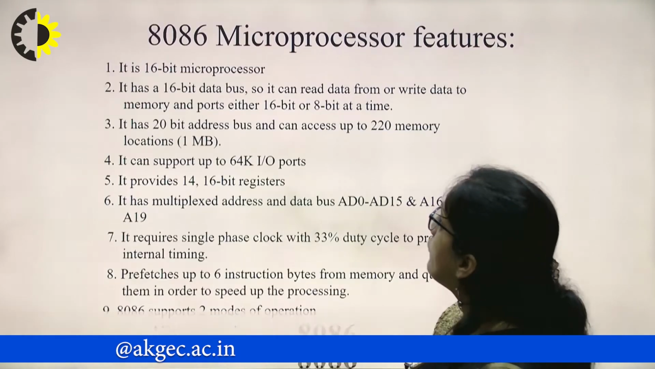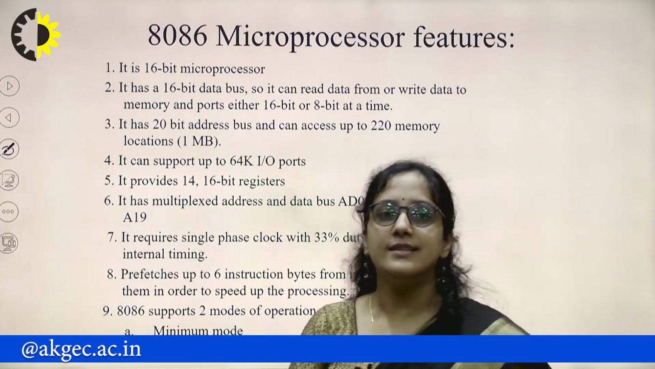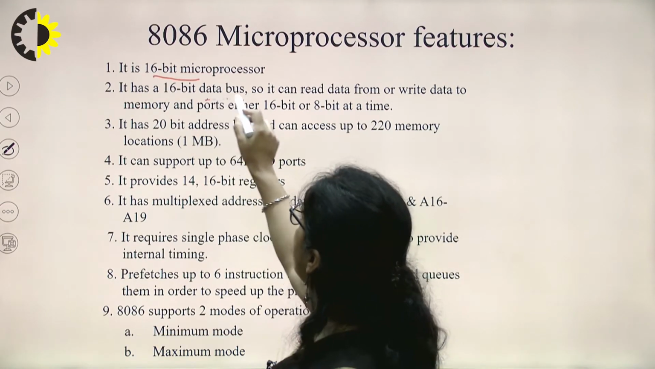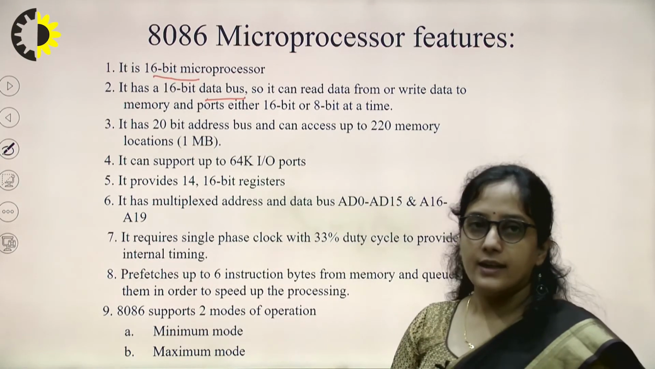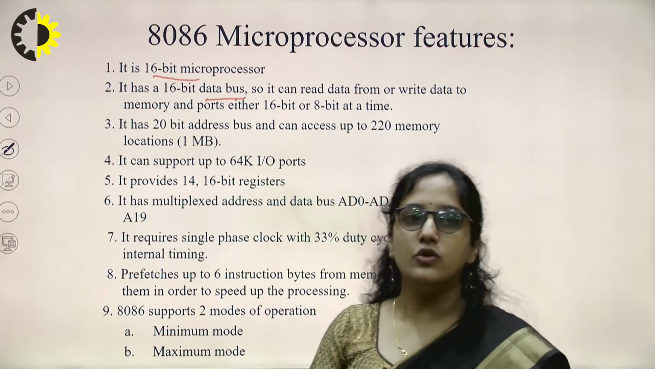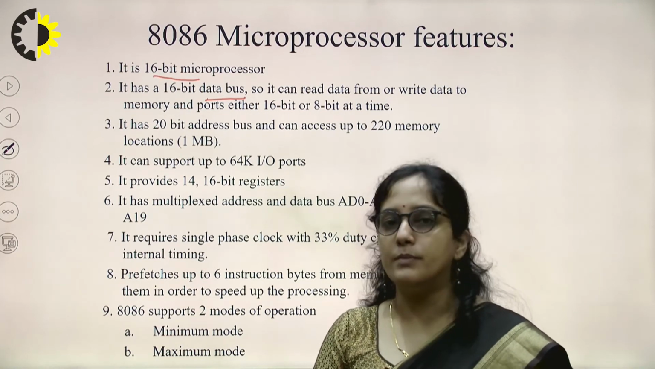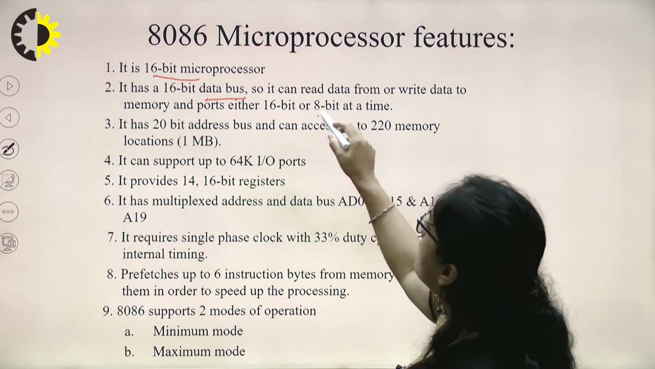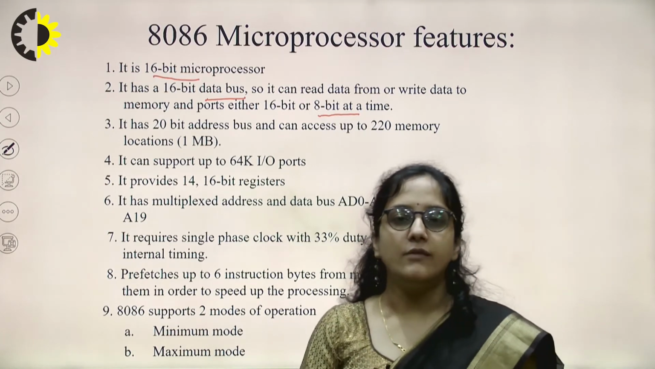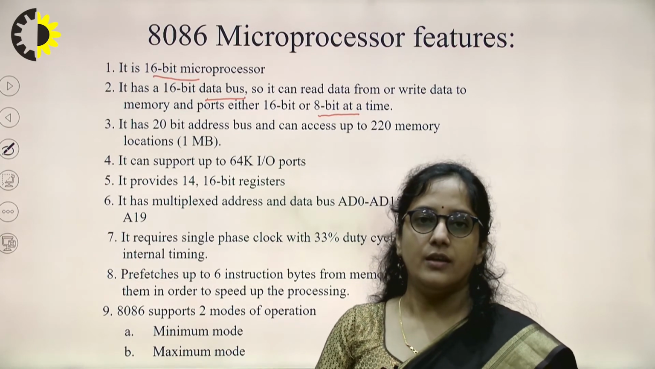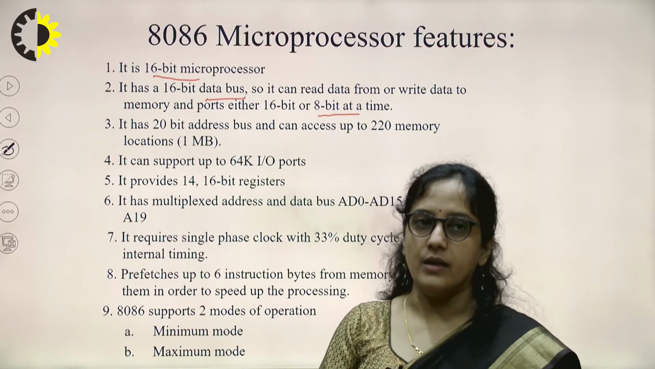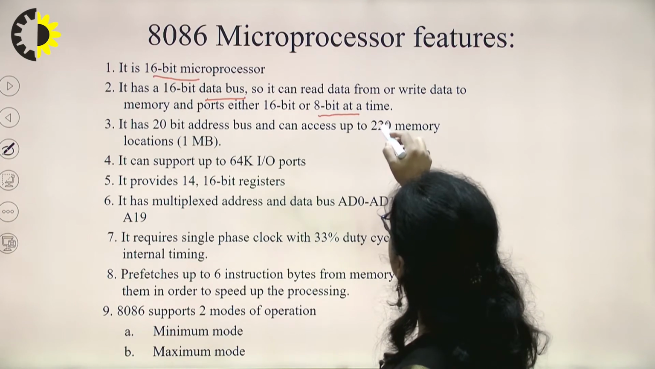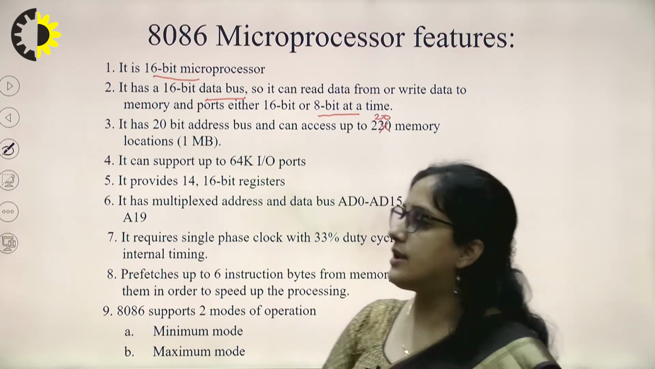Now, the features of 8086. As I told you, it is a 16-bit microprocessor, so it has a 16-bit data line. It can read or write 16-bit data from or into a memory or a port, as well as 8-bit data at a time. Means if we want, we can access 8-bit data; if we want, we can access 16-bit data. It has 20 address lines, so it can access 2 raised to power 20 memory locations, that is 1 megabyte.